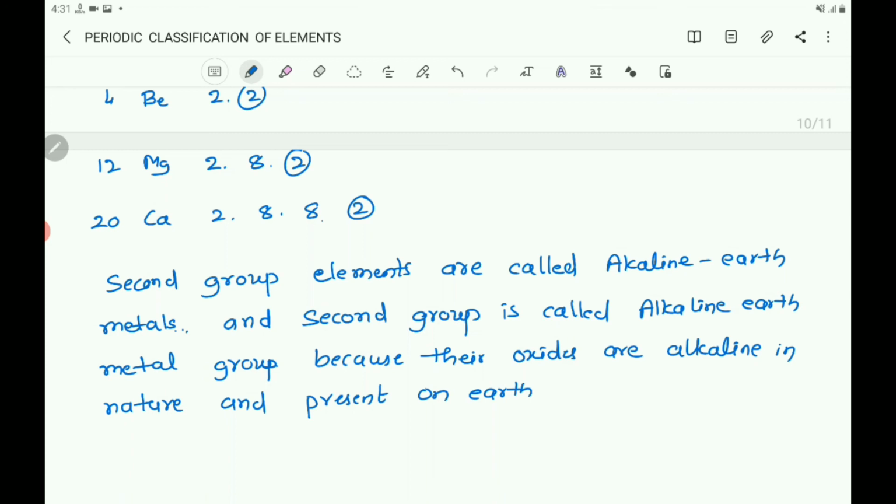And 13th to 17th, all the groups contain 5 elements each. 17th group contains 5 elements: fluorine, chlorine, bromine, iodine, astatine.